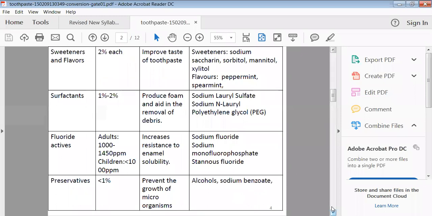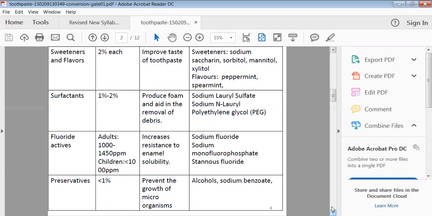Then sweetening agents as well as flavors are also required, as we are using it in the mouth. The tongue is exposed, the tongue is feeling, so the taste should be very acceptable. For that purpose, we can add a sweetening agent as well as a flavoring agent. It improves the taste as well as the attractiveness and flavor of your preparation. Generally 2% concentration is sufficient.